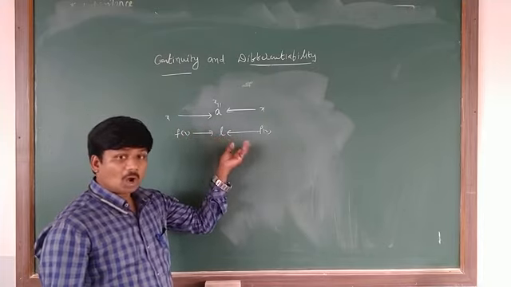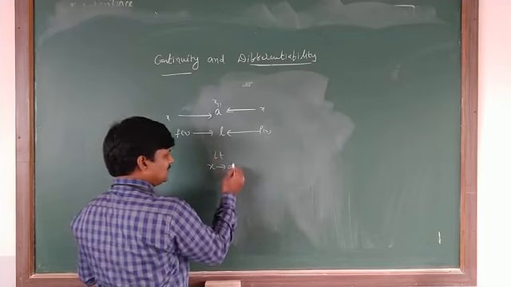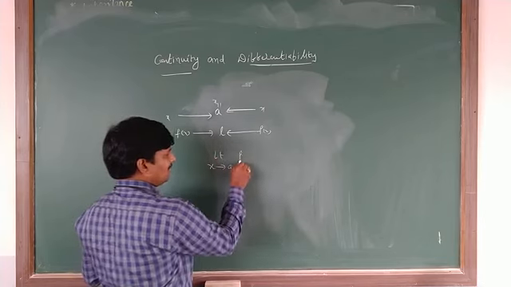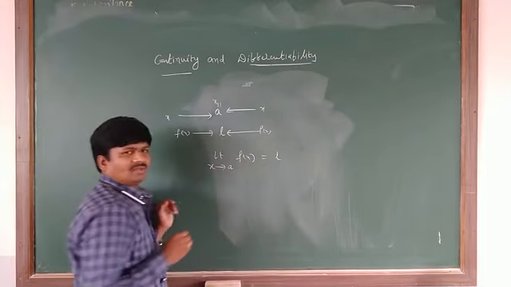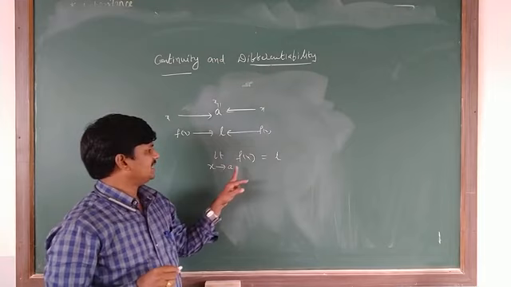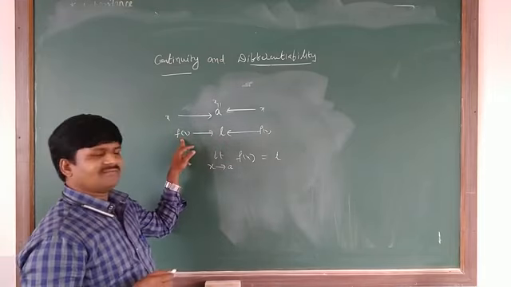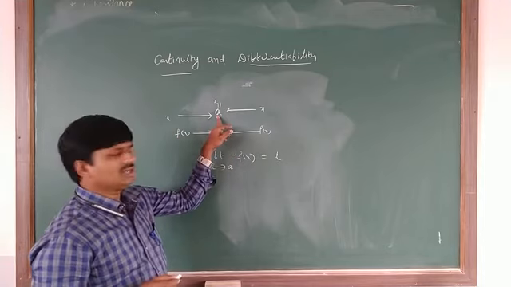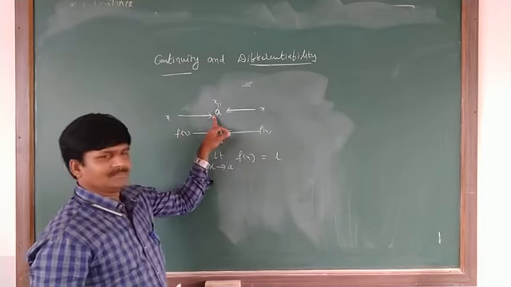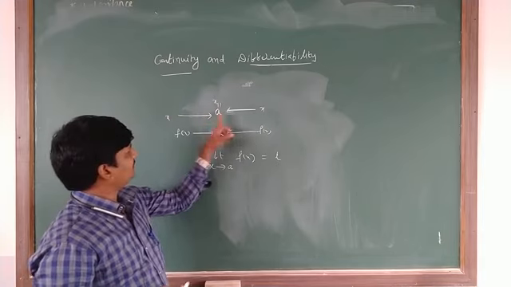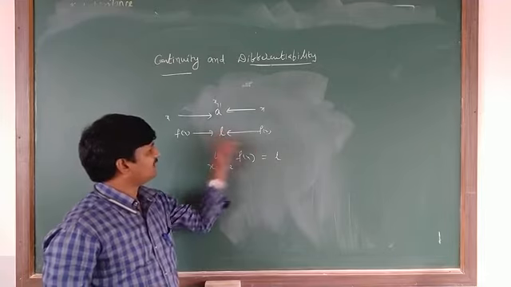And how will you denote this one? Limit x tends to a, f of x is equal to L. I mean the limit of the function f of x is L at x equal to a. That is the meaning of this. Or when x tends to a from the left of a and from the right of a, then f of x tends to L from the left and from the right.